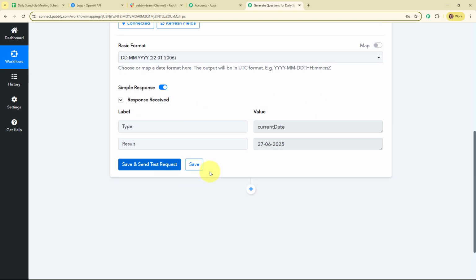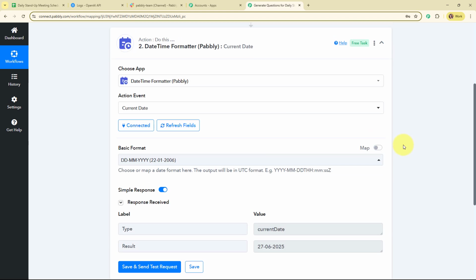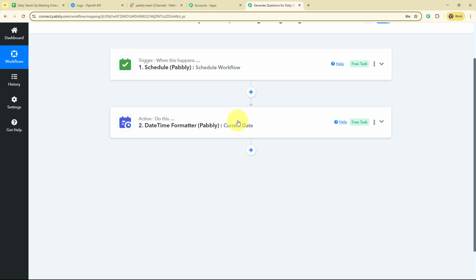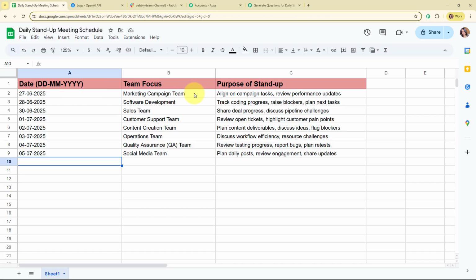So this is that format and then I'm going to click on the save and send this request. And here you can see we have successfully extracted the current date, that is today's date, 27th June 2025. So with this we have successfully set up this action step as well. So now here on the basis of this current date, I want to search for the value in my Google Sheet. That means I want to extract the details from this Google Sheet for that particular date.